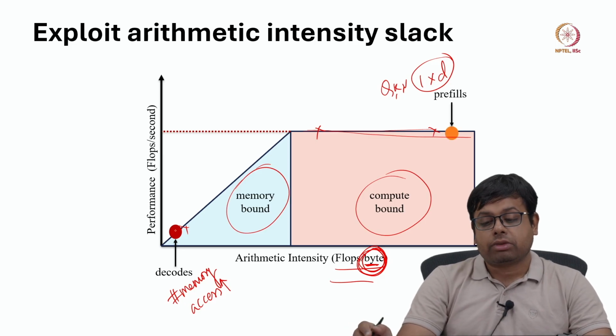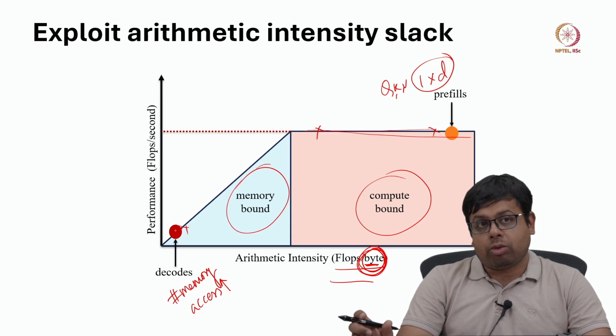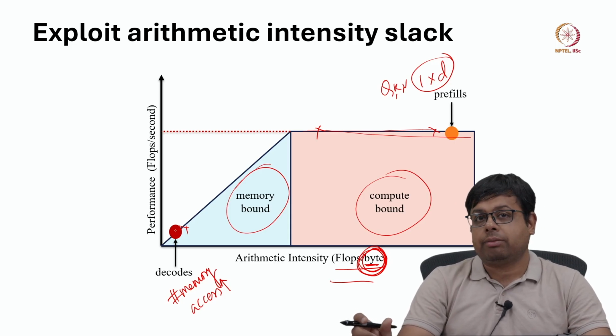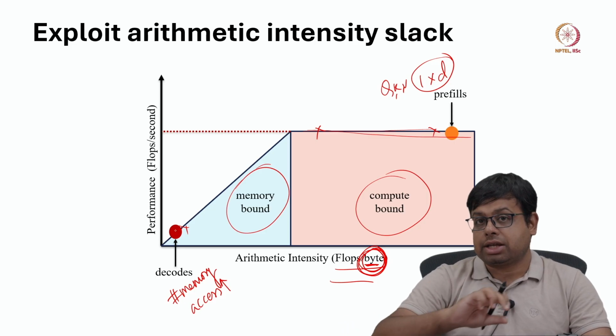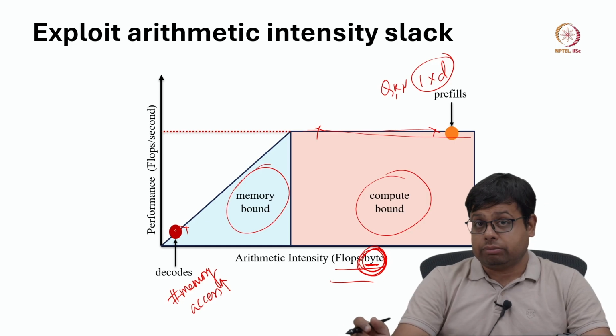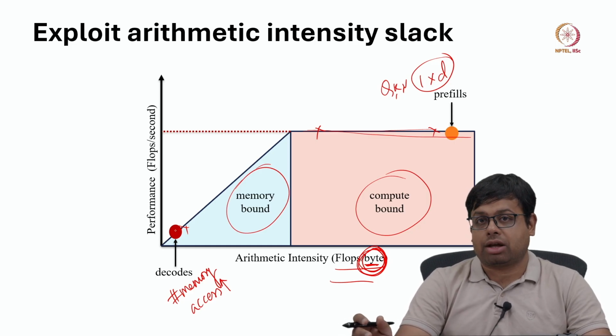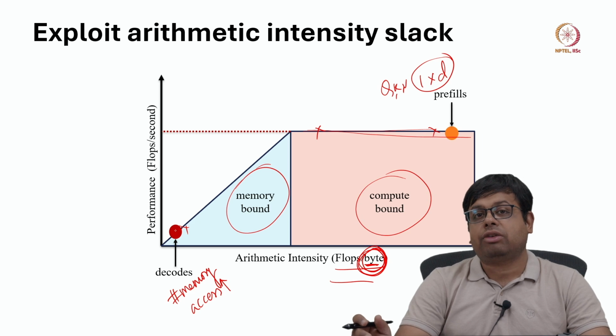Now, if we talk about prefill, remember we have to analyze the whole prompt, right. That prompt contains many tokens, it is not just one token, correct. So, that means the amount of computation is high.